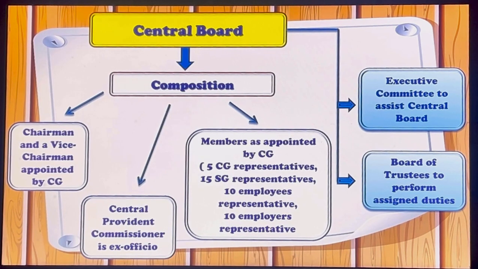These members are appointed by the central government. There is also an executive committee to assist the Central Board and board of trustees to perform the assigned duties.